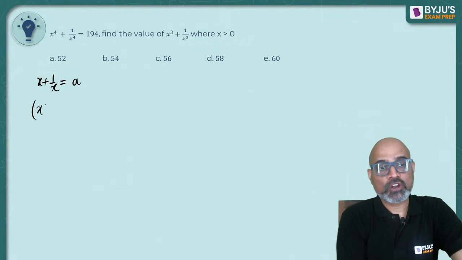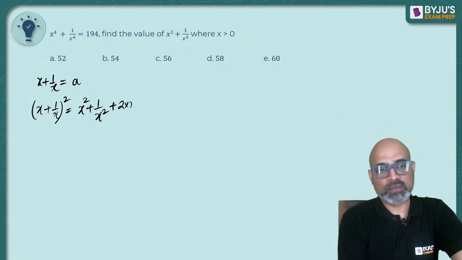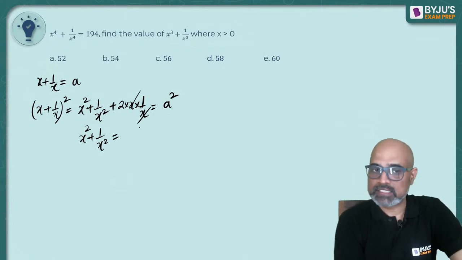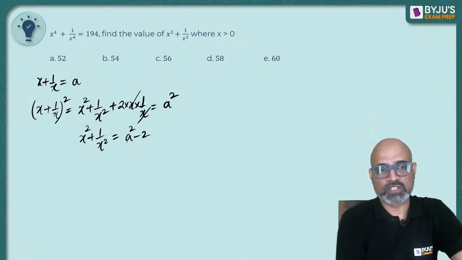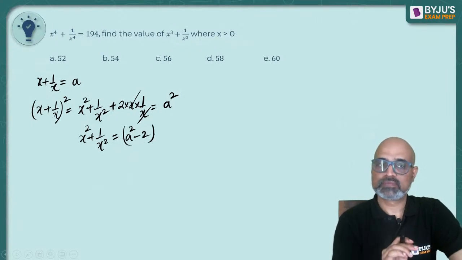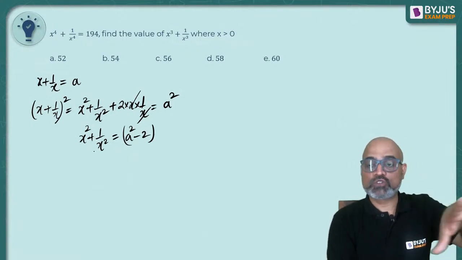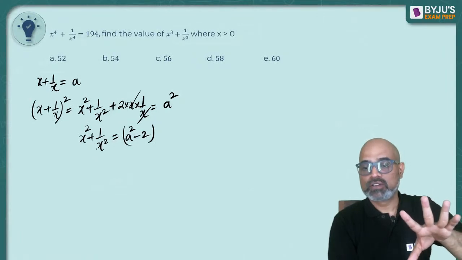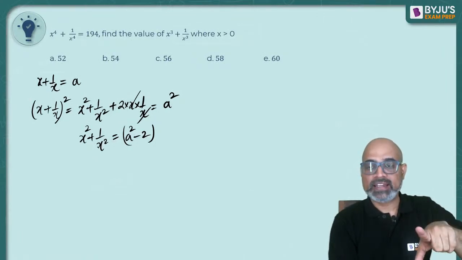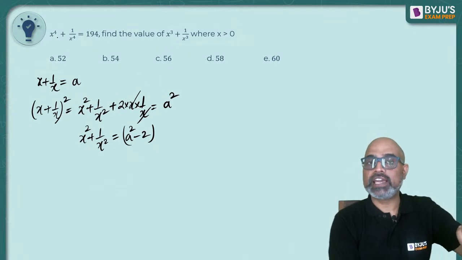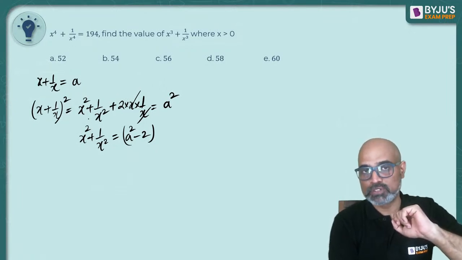Now if I square on both the sides, I will be getting x square plus 1 by x square plus 2 times x into 1 by x, which will give me a square. Or I will have x square plus 1 by x square, x and 1 by x में से दोनों x cancel हो जाएगा. I will get a square minus 2. है ना? I have so far reached at x square plus 1 by x square. And I have to reach to x to the power 4 plus 1 by x to the power 4.